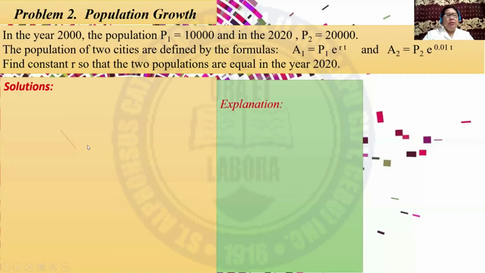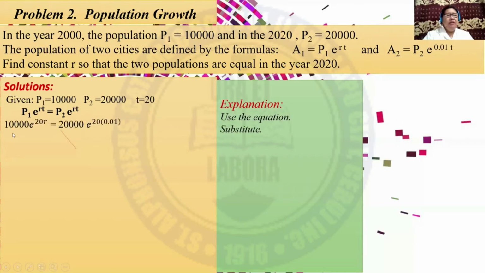Let us have the solutions of problem number 2. Given P1 = 10,000, P2 = 20,000, and t is 20, we have to use the equation, which is P1 e^(rt) = P2 e^(rt).